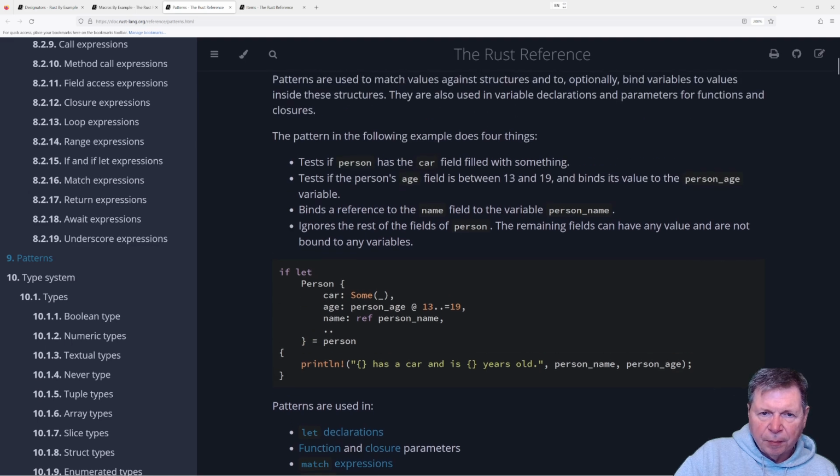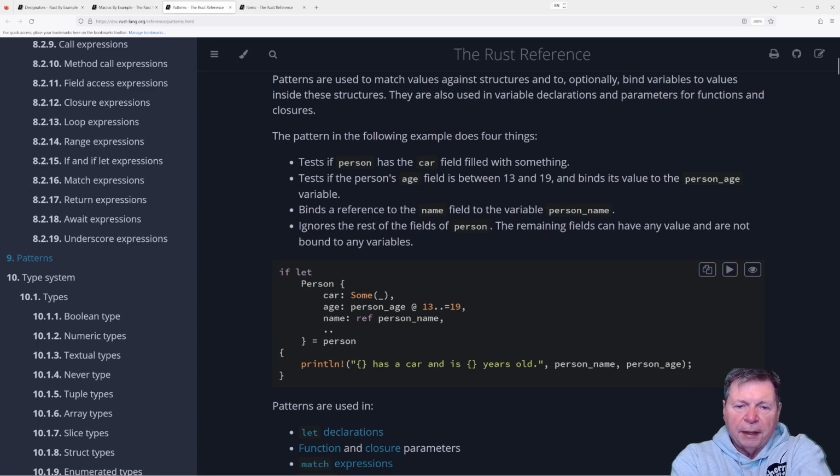The pattern in the following example does four things. Tests if a person has the car field filled in with something. So this is a pattern. It looks like an object. Tests if a person's age is between 13 and 19. Binds a reference to the name for a person's name. And then ignores the rest of the fields of person. Remaining fields can have any value not bound to these. Oh, okay. So it's like a validation. That's cool.